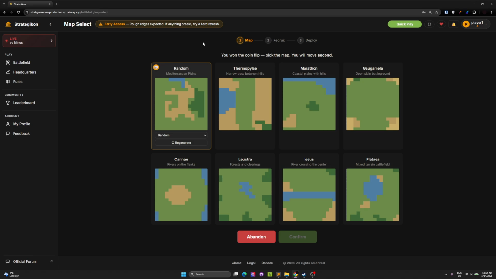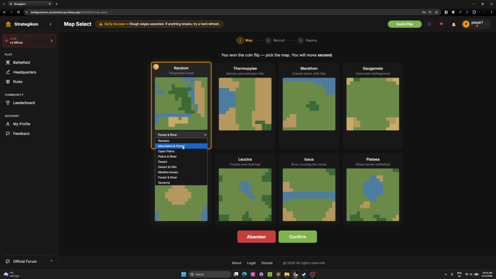The first thing that in board games you see is the board is repetitive, right? It's always the same, like chess. What I did here, I gave you 7 different predefined maps, or you can generate one. Do you want to play on plains and rivers, mountains and forests, desert and hills, forest and river, or maybe a completely random thing? You can do it.